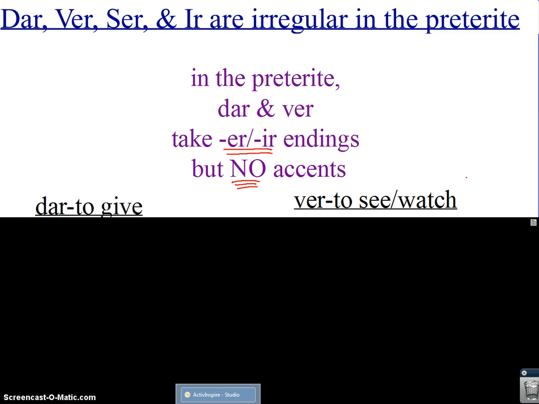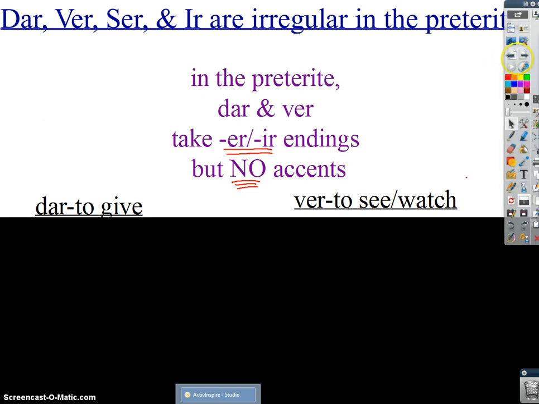One more time. In the preterite, dar and ver take er endings but no accents. Alright, press pause, because I'm moving on to ser and ir. Join me when you're ready.